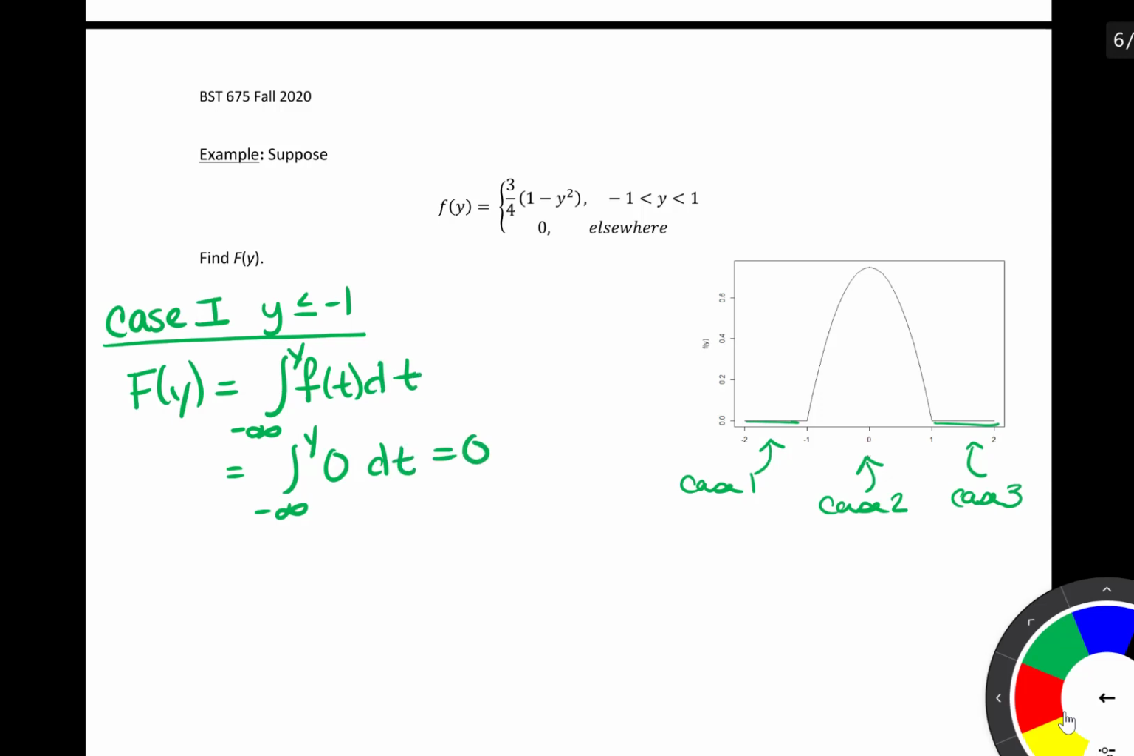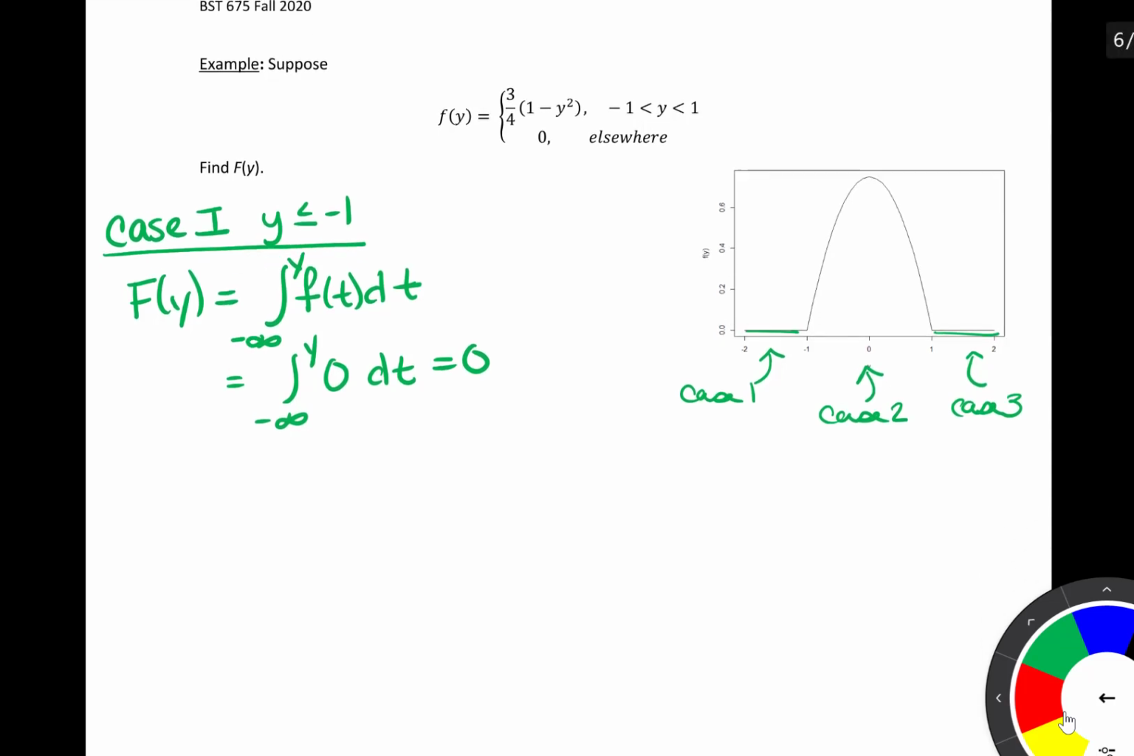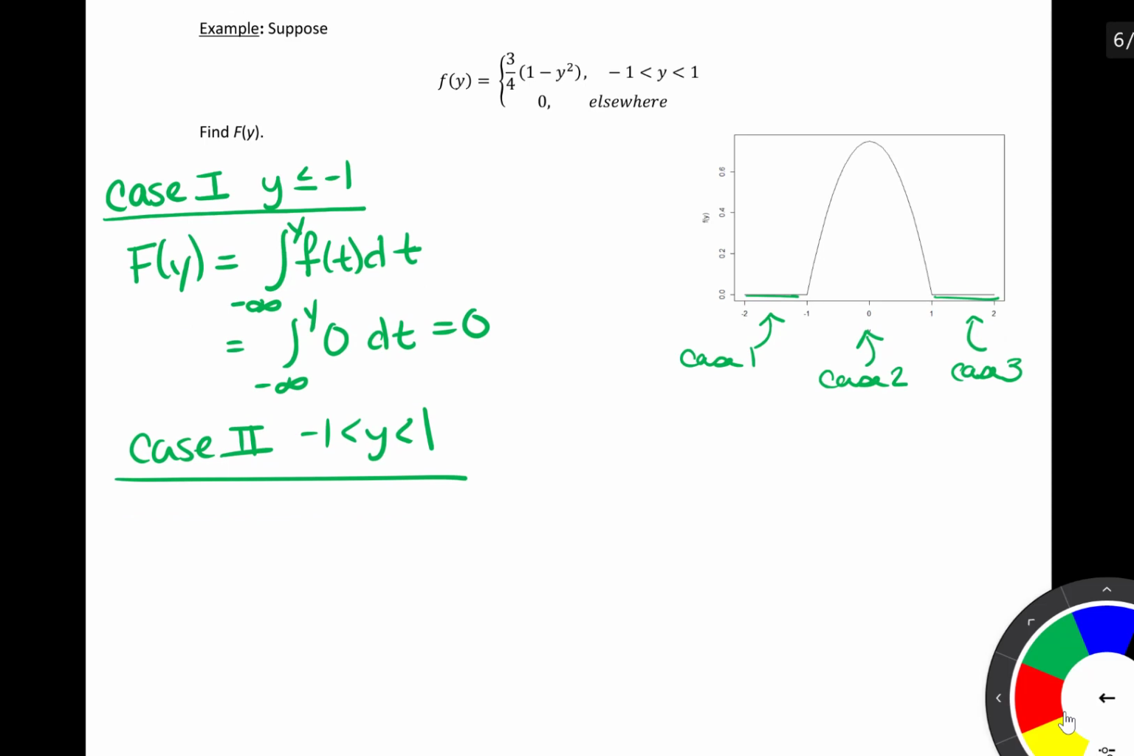And so in this region, our CDF is just equal to 0. Now case 2. Case 2, we're going to consider y's that are between -1 and 1. So we're in this region here. In order to find the CDF evaluated for any y within this region, we are still going to start out by integrating from negative infinity up to y.